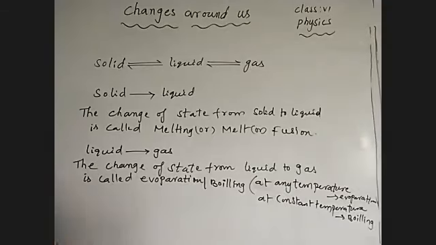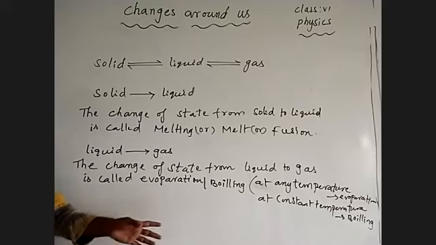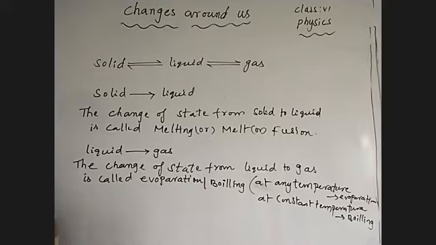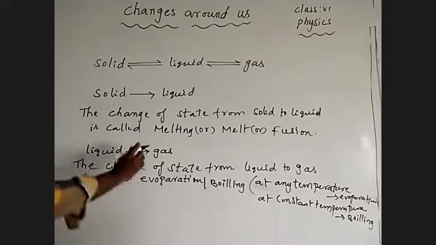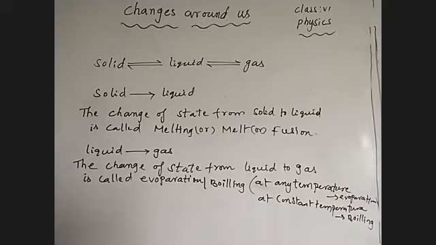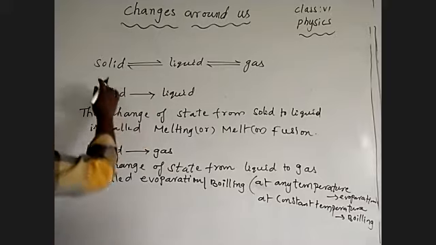Means the liquid state converts into the gaseous state at any temperature is evaporation. The liquid state of a substance converts to the gaseous state at a constant temperature is boiling, at atmospheric pressure. Okay, and coming to that, one more, from solid to liquid and liquid to gas. Now let's talk about liquid to solid.